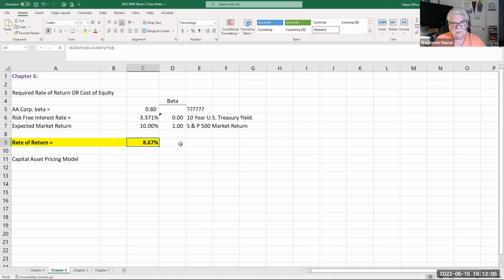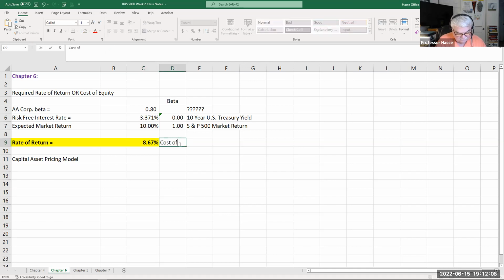This is also called the cost of equity. This is also called investor expected return. Why is it 8.67%? Because if I wanted to have no risk, I'm going to get a return of 3.371%. If I want average risk, I'm going to get 10% return. But if I want a little bit less risk than average, like 0.8 in AA Corp, I'm going to expect to get